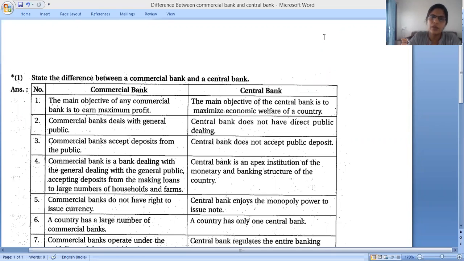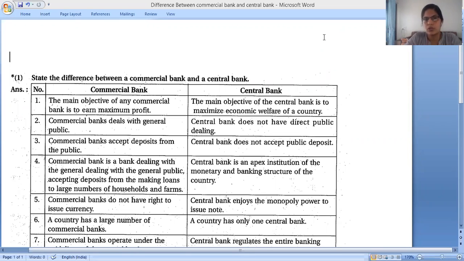We have done all the questions and answers related to the last chapters. Chapter number 4 question answers we have completed. Only one question remains. I said that I will send this picture in the group. Today I will discuss this topic in detail.